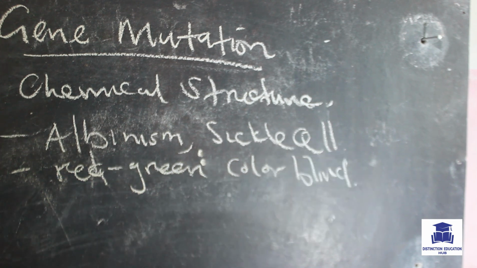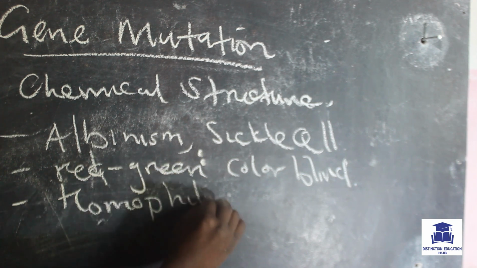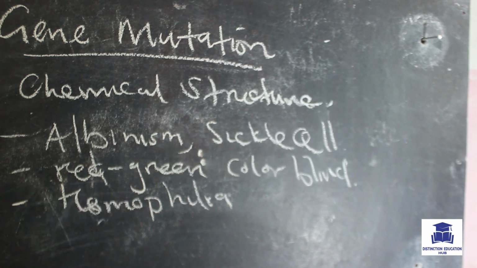All right, so these are examples. We can also include hemophilia. Remember, we talked about hemophilia. So these are just a few examples of gene mutation.